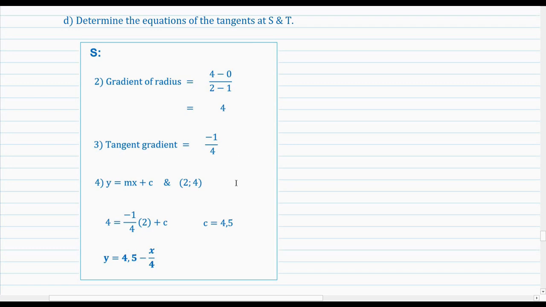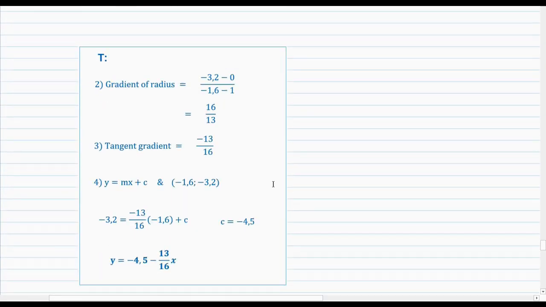And I just sub this all into y equals mx plus c, finally getting the equation as y equals 4.5 minus x over 4. Then I did the same for point T, and finally got the equation of the tangent at point T as minus 4.5 minus 13 over 16x.